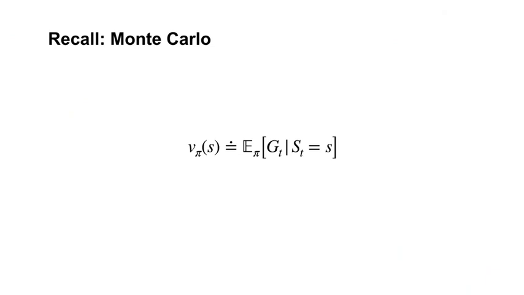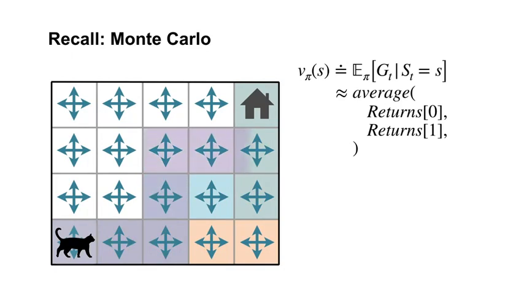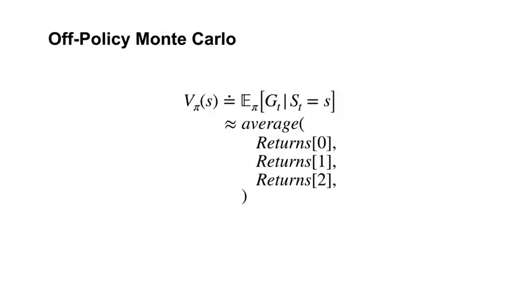Recall the goal of Monte Carlo estimation. We would like to estimate the value of each state by computing a sample average over returns starting from that state. We run into an issue, however, when we try to estimate the value under target policy pi using returns following a behavior policy b. If we simply average the returns we saw from state S under the behavior b, we will not get the right answer. We have to correct each return in the average. This is just what importance sampling is for.